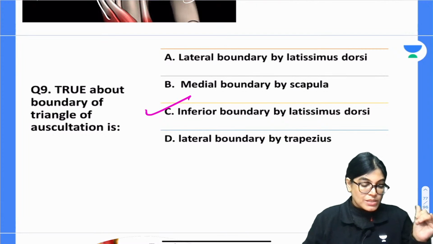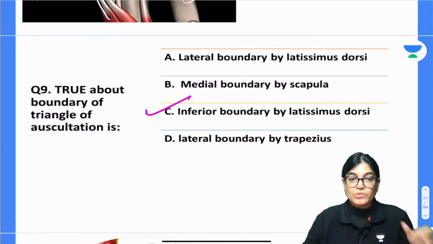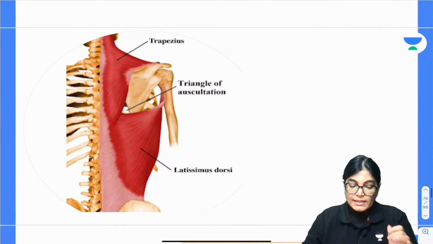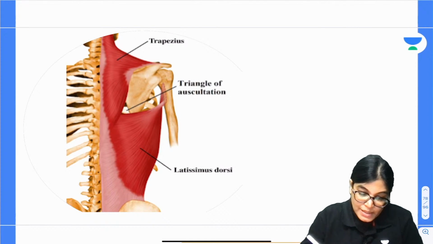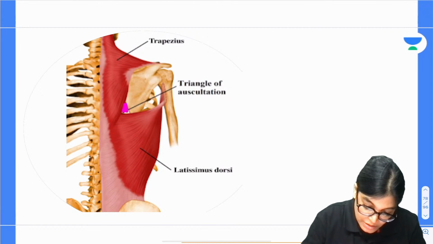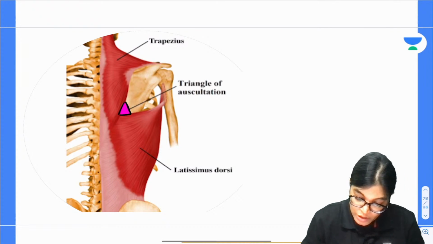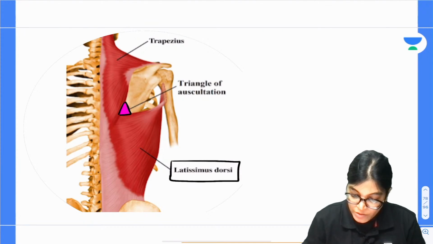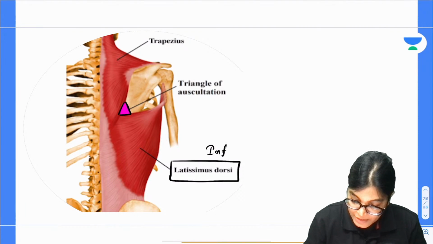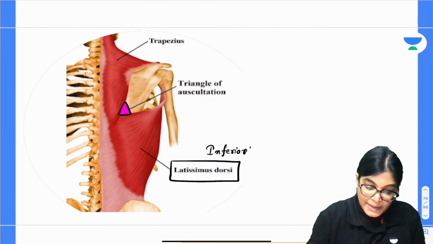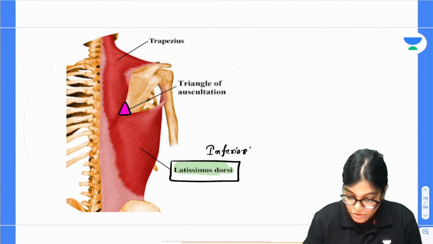Let's talk about the boundaries. Let me show you a diagram. Here we can clearly see the triangle of auscultation. Let me use this color to help you understand. Inferiorly it is bounded by latissimus dorsi.